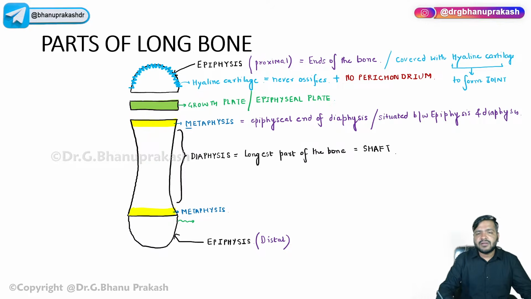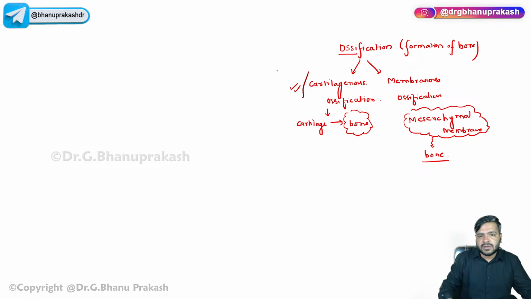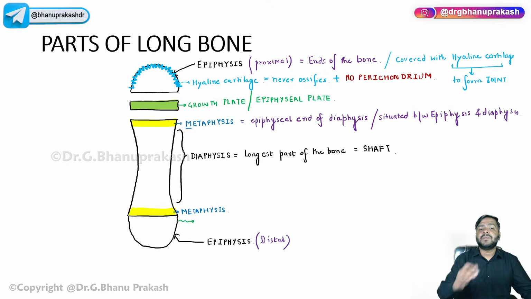Endochondral or enchondral ossification is basically cartilaginous only. Chondro is for cartilage, so enchondral, intracartilaginous ossification, it is one and the same thing. Right now, this is devoid of perichondrium. Very, very important: there is no perichondrium around this. Perichondrium is something which covers the cartilage.